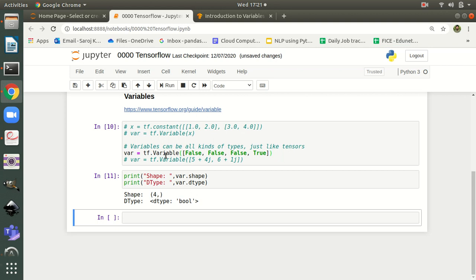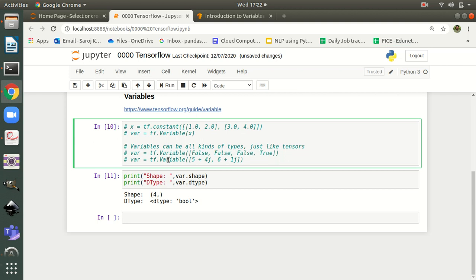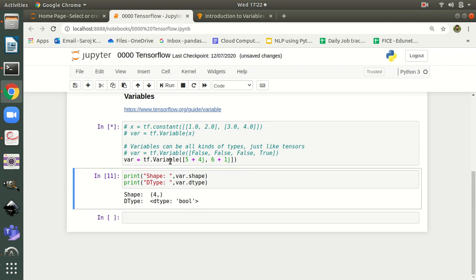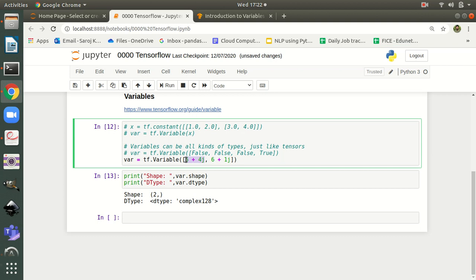Similarly, if you talk about complex numbers, you can do it this way, where j is a symbol which helps you to distinguish the imaginary part. This will help you to create a variable var. If you execute this last cell again, you can see the type is complex128, and the shape is 2. So there are two elements, one is 5 plus 4j and another one is 6 plus 1j. So this is the way you can create a variable.